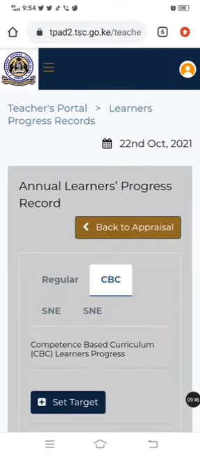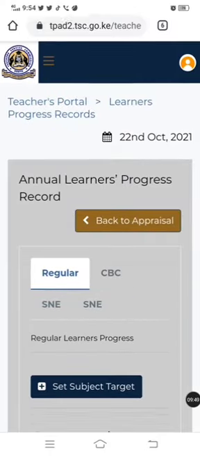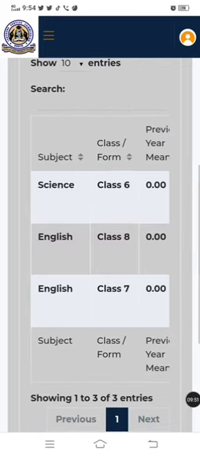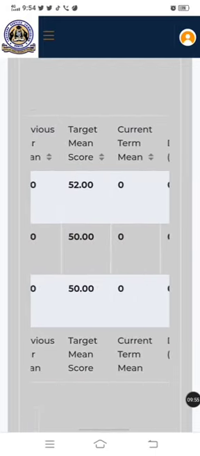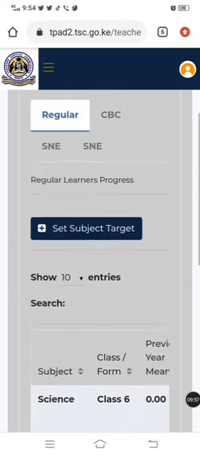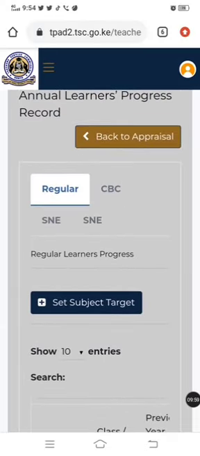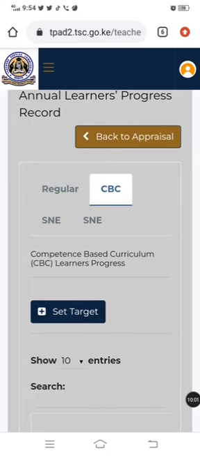Now CBC back to regular, just to confirm. So my 3 subjects for regular classes, that is it for 4 classes, are all there. I'm not yet done since I also have CBC classes. So I come under CBC set target.